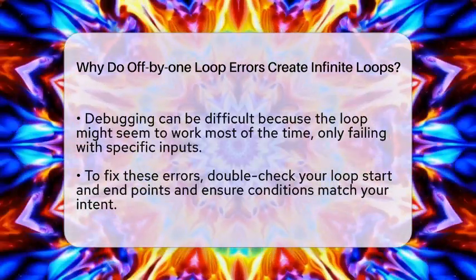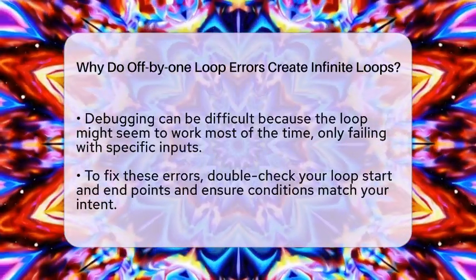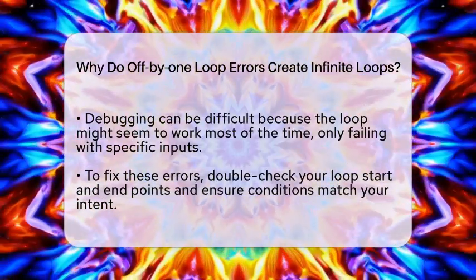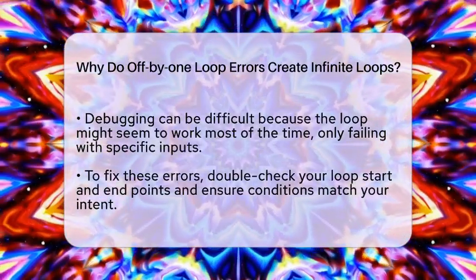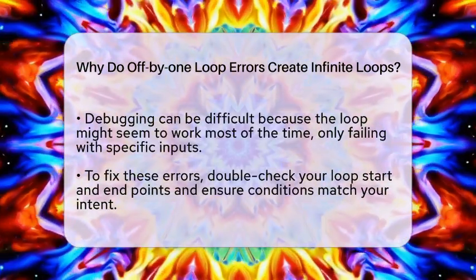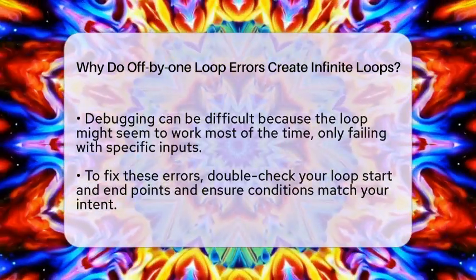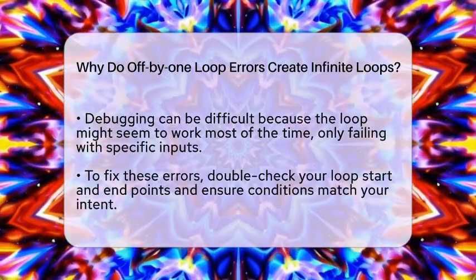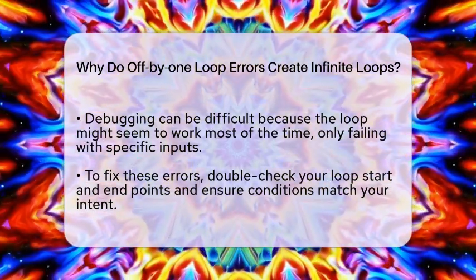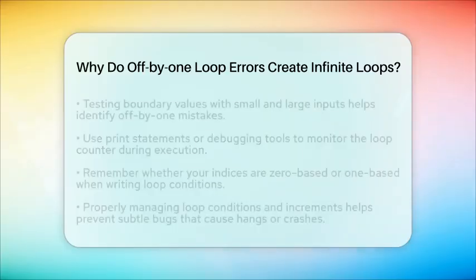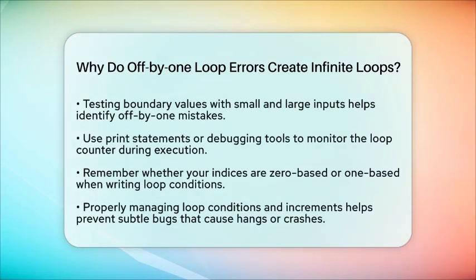To fix this, you need to double-check your loop boundaries. Make sure your start and end points are correct, and your conditions match what you want to achieve. Always verify that your loop counter is changing as expected. A good way to avoid off-by-one errors is to test your loops with boundary values. For instance, try running your loop with the smallest and largest possible inputs. Use print statements or debugging tools to watch your loop counter and see if it reaches the expected value. Also, remember to think about whether your indices are 0-based or 1-based, and write your conditions accordingly.